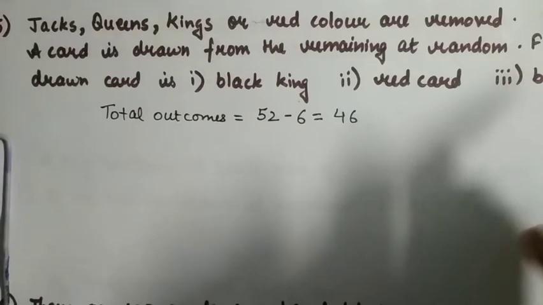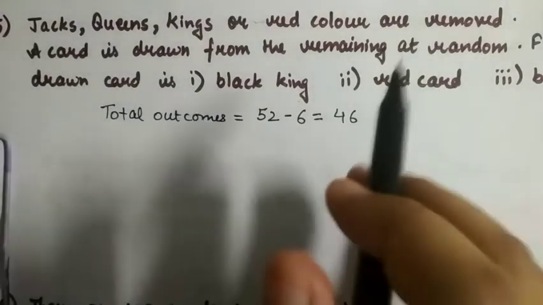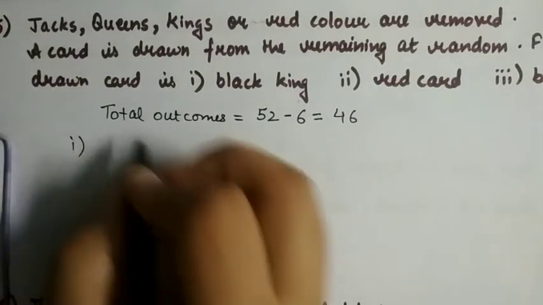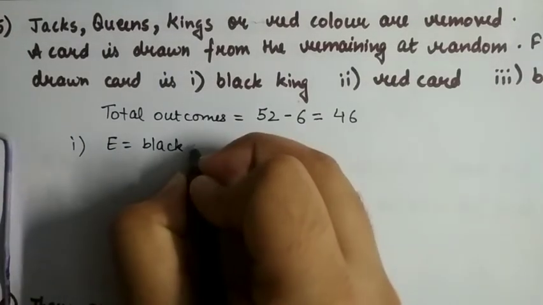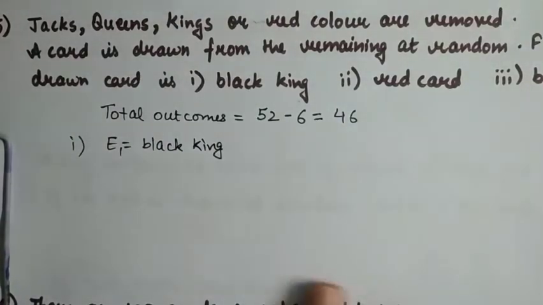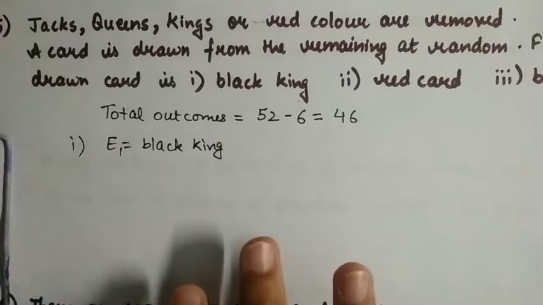Now you have to find the probability that the card drawn from the remaining cards is a black king. So in the first part, our event is getting a black king. How many black kings are there? There are 2 black kings, one of spade and one of club. The black kings are not removed, so they are still in the remaining cards.